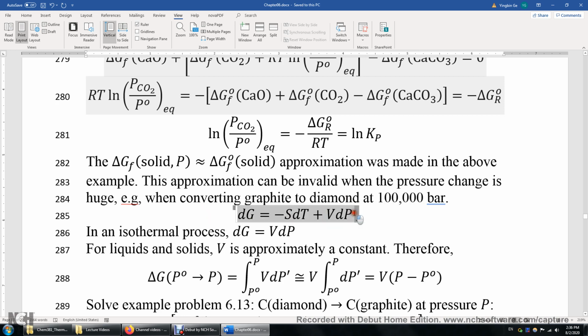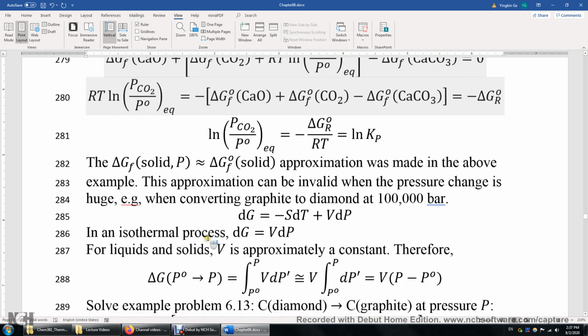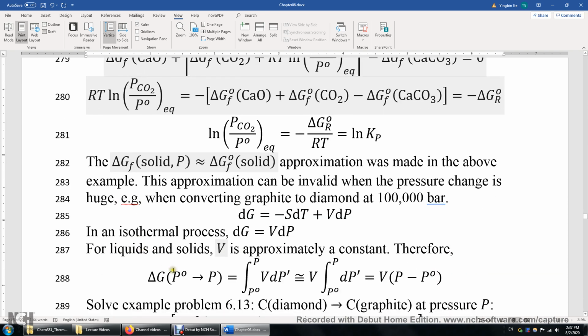Again, we look at this equation: dG is equal to negative SdT plus VdP. And obviously, you can see G does depend on pressure. It's just that this dependence, the V, is much smaller for solids and liquids. However, when the pressure change is very significant, we need to take this into account. When the pressure changes from P0 to P, how does the Gibbs energy change? Well, we just need to integrate this VdP. I'm using P prime here as a dummy variable.